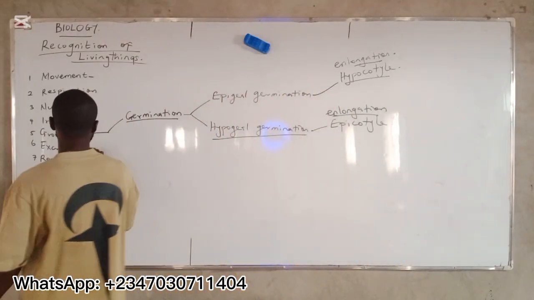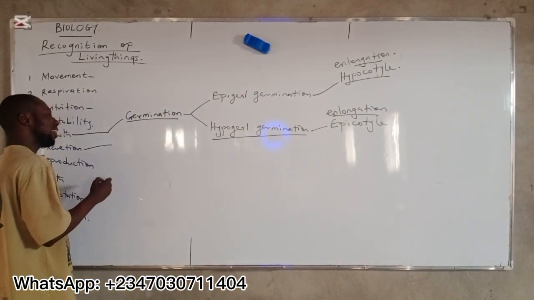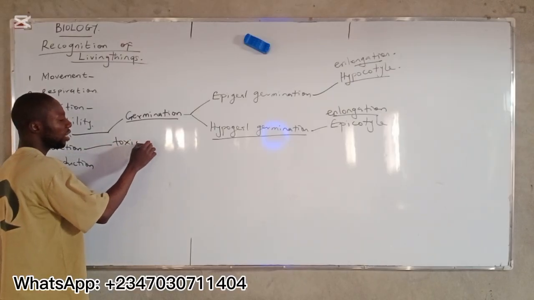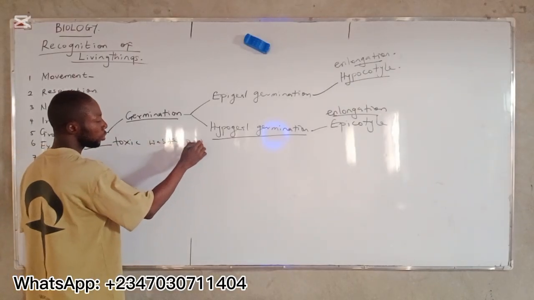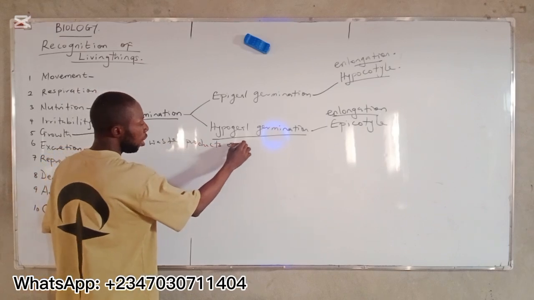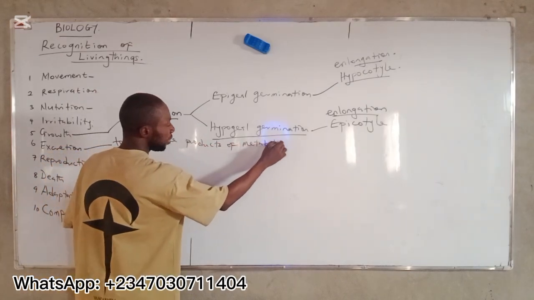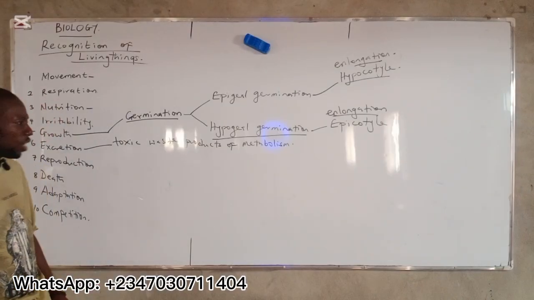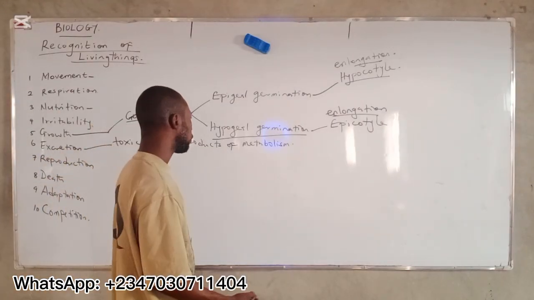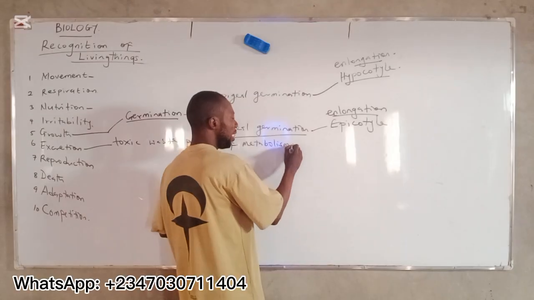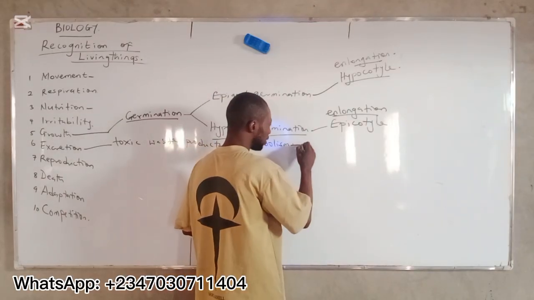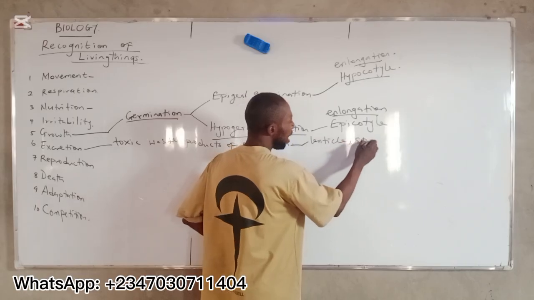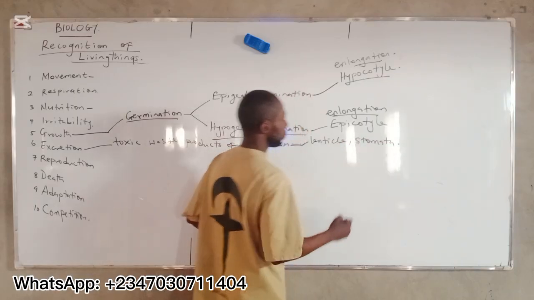The next is excretion. Living things have the ability to get rid of toxic waste products of metabolism. All right? Excretory structures in plants: we have lenticels, we have stomata.